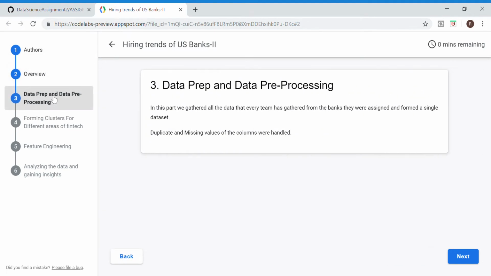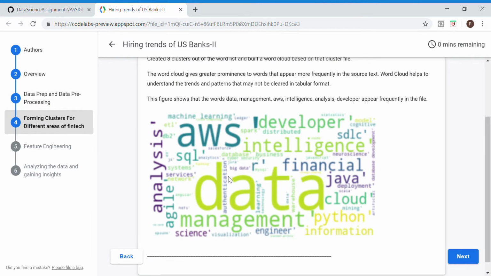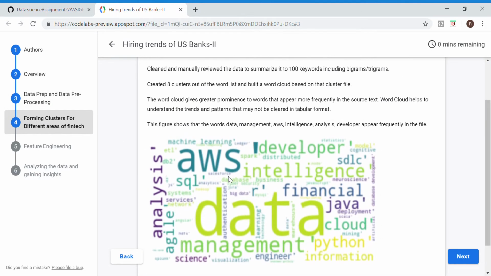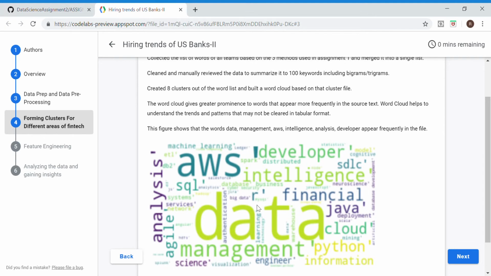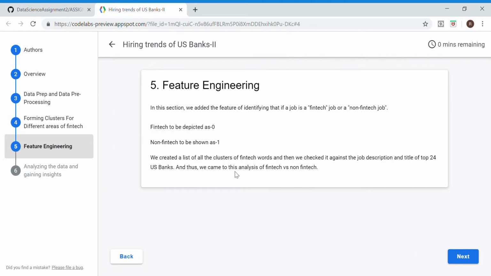This was the overview that I gave you with the data cleaning and processing. The final 100 words list is what we created the word cloud out of. These were the main words used in the fintech jobs: AWS, data analysis, financial intelligence. Then feature engineering was the main part of this assignment. We were focused on parsing the job descriptions of 24 US banks with the 100 keywords that we have.